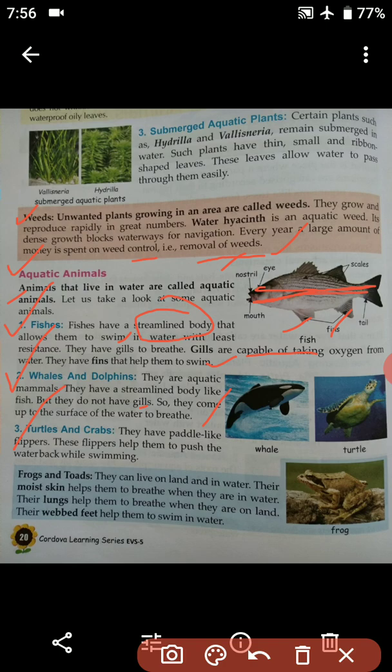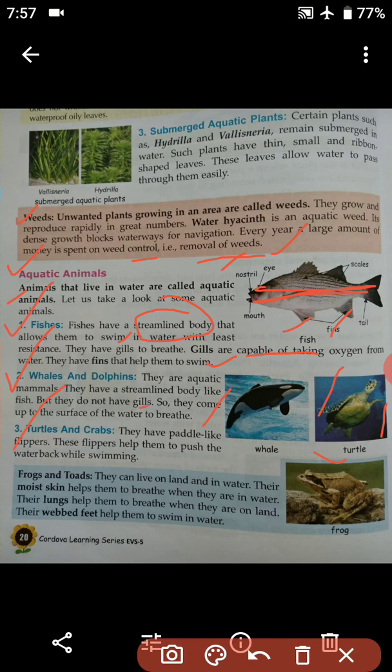Number 3, you see turtles and crabs. They have paddle like flippers. Here in the image you can see these are flippers. These flippers help them to push the water back while swimming.